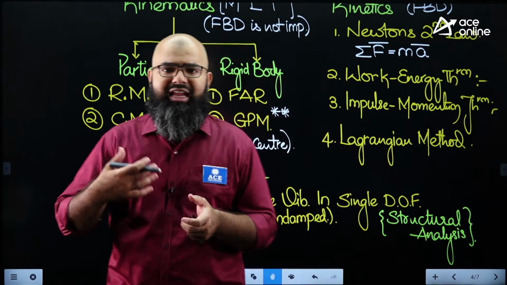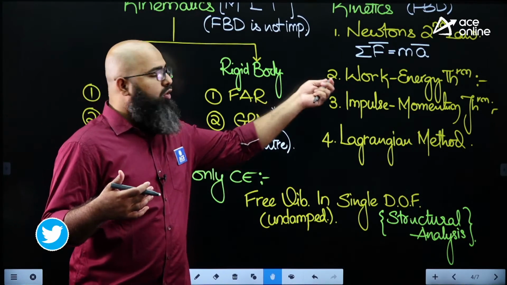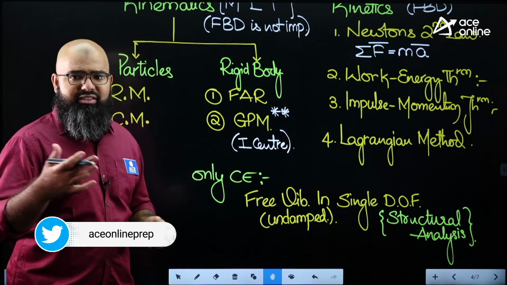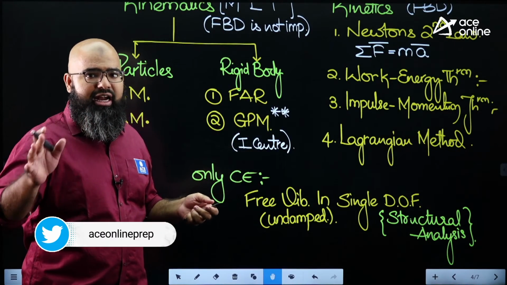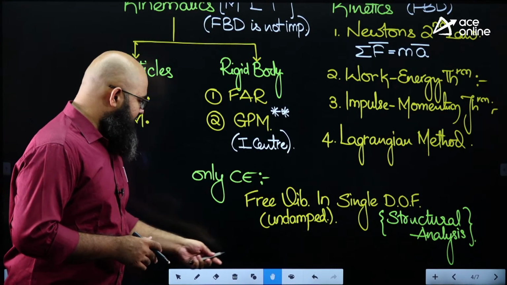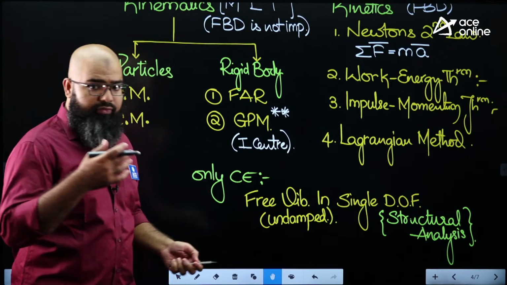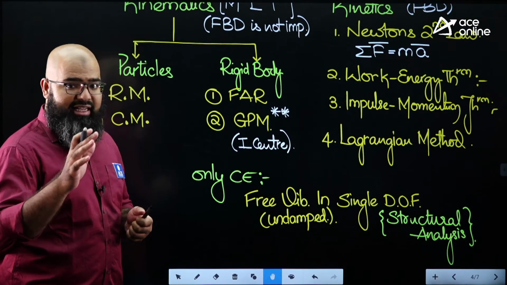Because one way of analyzing vibration is to go for Newton's second law approach. Sometimes we also go for work energy approach. So these things are not directly present, but having a superficial idea at least will be helpful in this topic. So this completes the syllabus of engineering mechanics in GATE examination perspective.